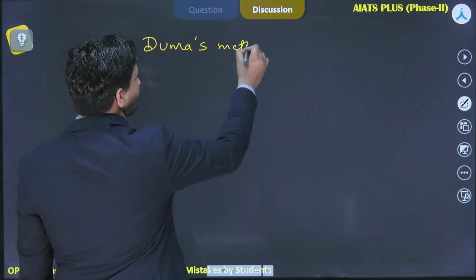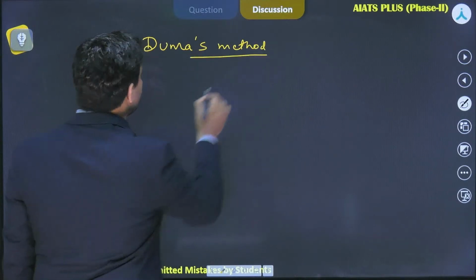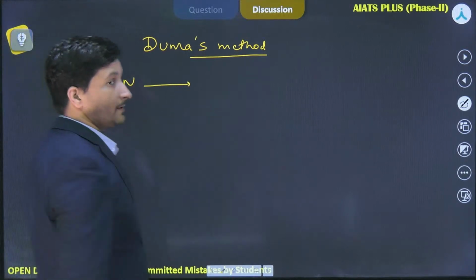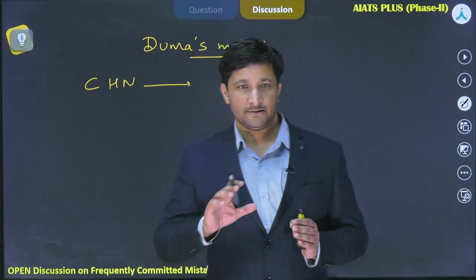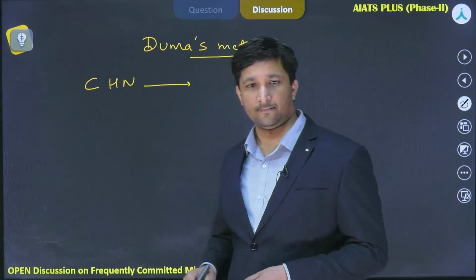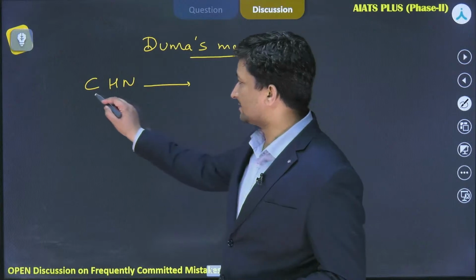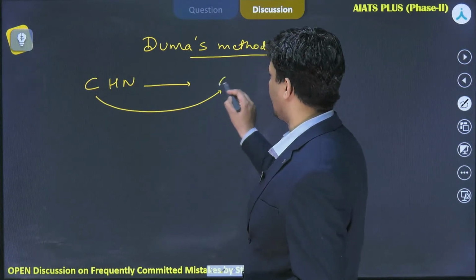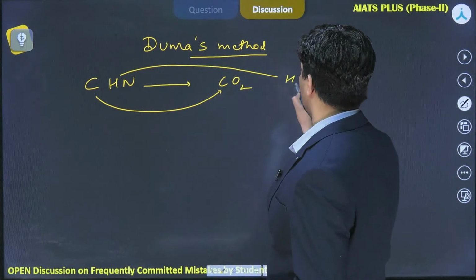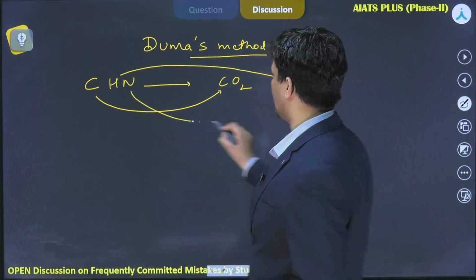दुमास मेथड में होता क्या है? कंपाउंड कंटेनिंग कार्बन, हाइड्रोजन, नाइट्रोजन is allowed to pass through copper oxide gauze. ठीक है, कॉपर ऑक्साइड की पूरी चैम्बर होती है, उसमें हम इस कंपाउंड को पास करते हैं. And what happens is that carbon is converted to carbon dioxide, hydrogen is converted to water and nitrogen is converted to